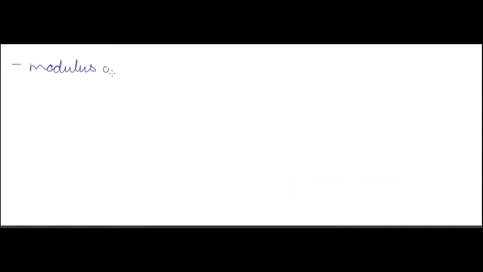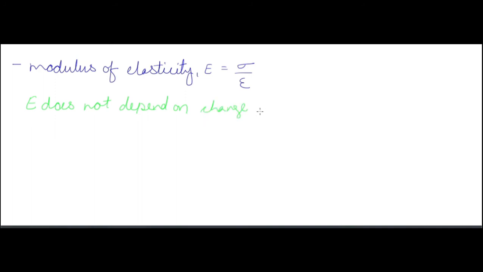Modulus of elasticity E is equal to sigma by epsilon, where sigma is the stress and epsilon is the strain. Modulus of elasticity does not depend on change in length, breadth or depth. It is a material property, means it depends on the material and does not depend upon the change of the length, breadth or depth of the material. So modulus of elasticity is equal to stress by strain, and it does not depend upon the change of length, breadth or depth because it's a material property.